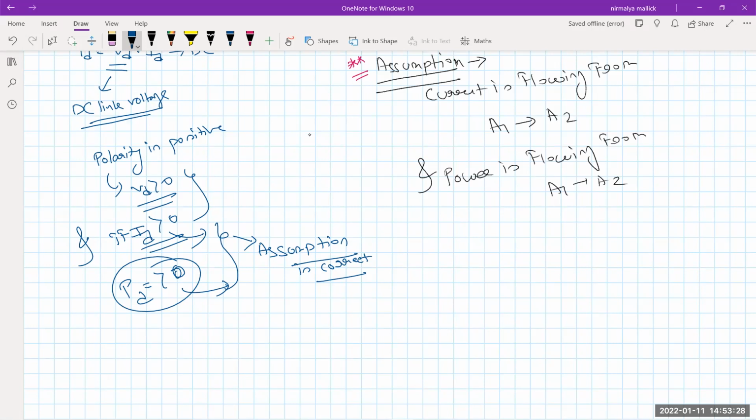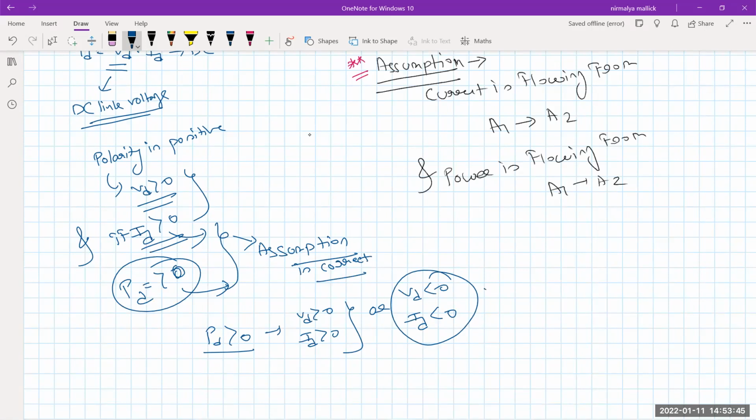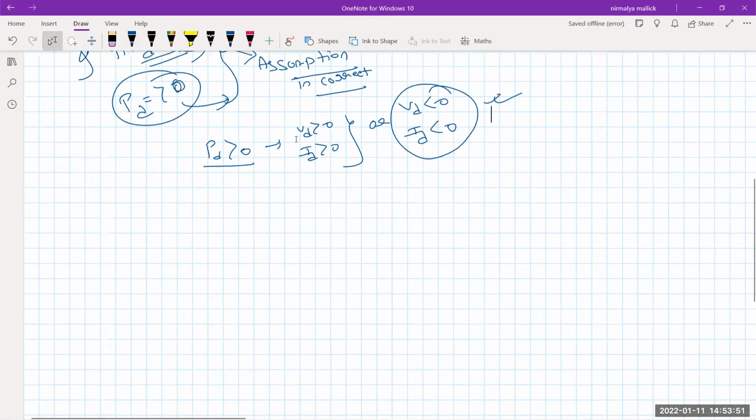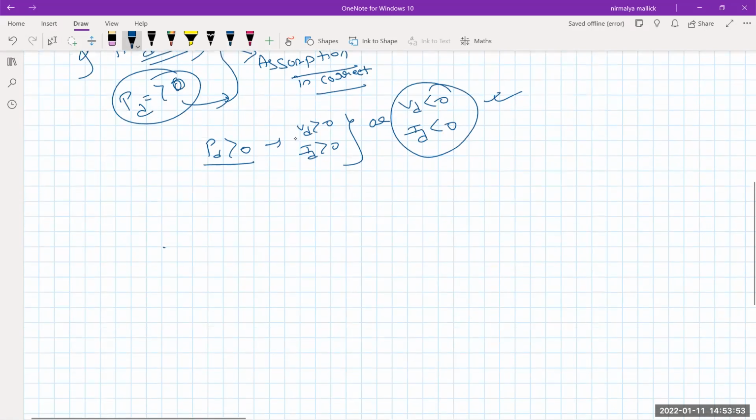So for the assumption to be proper, PD is greater than 0, that means either both greater than 0 or both less than 0. Now let us see an example.